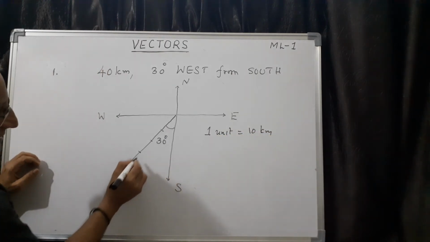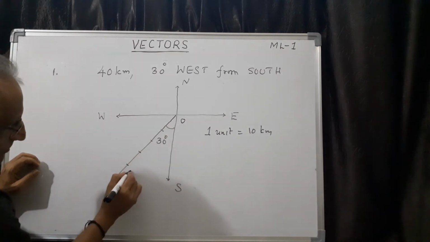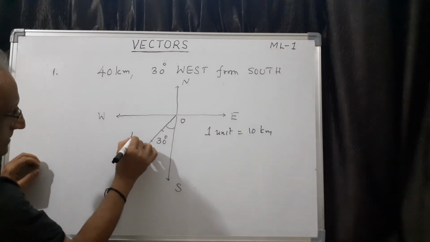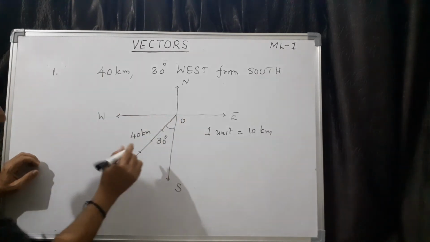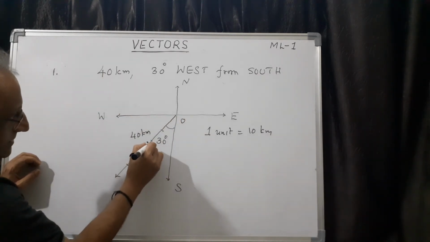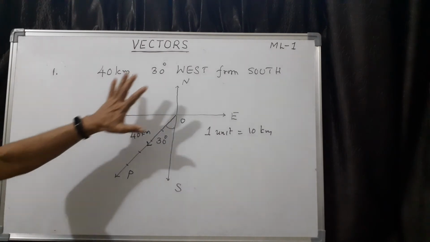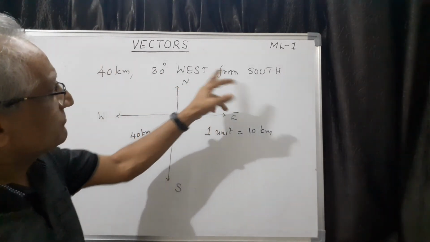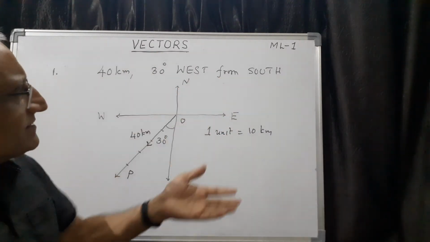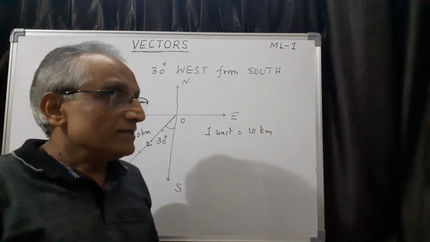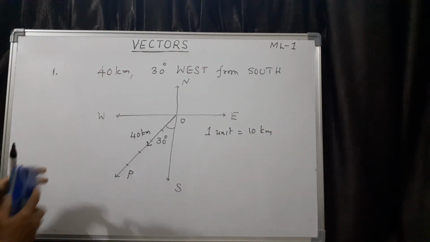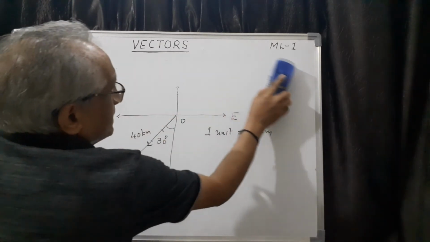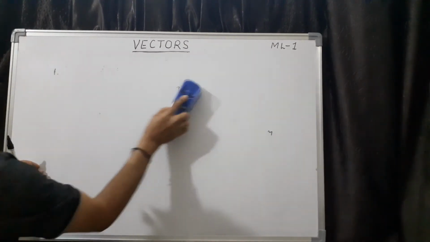Let us call this point O and this point P. So this is 40 kilometer, and to show the direction, this is the displacement vector. This is the method of representation. Similarly, west from south, or north from east, anything given, you can draw the diagram accordingly. So this is the first question. Now let me take one more question.